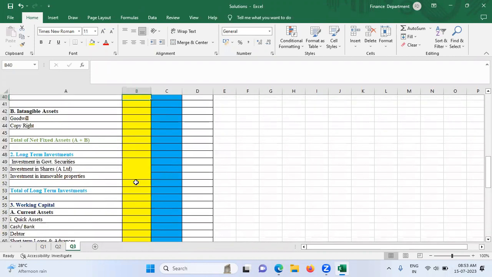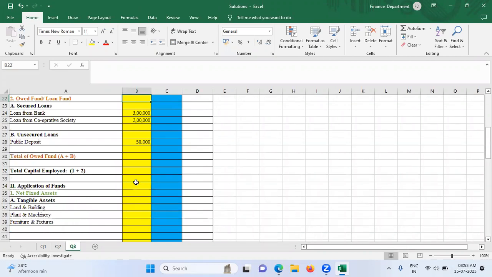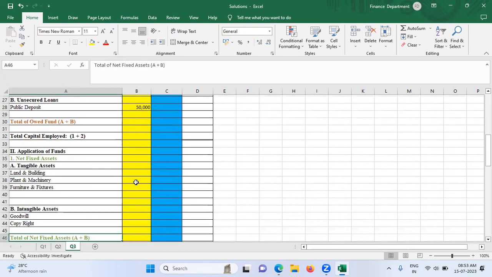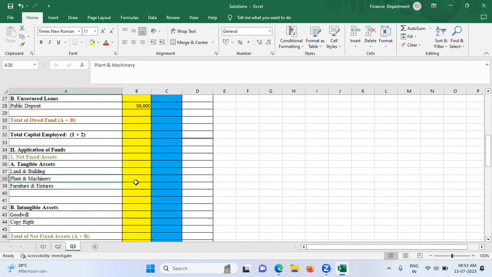Now, when I talk about asset side, the first thing that comes to mind is application of assets. Under application of assets, we need to look at net fixed assets. In net fixed assets, they have given land and building. Okay, fine. Land and building, how much? 5 lakhs. So we just have to write this 5 lakhs.